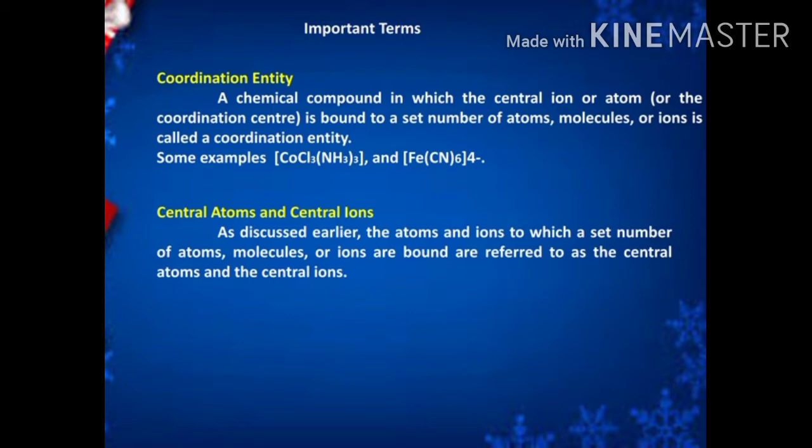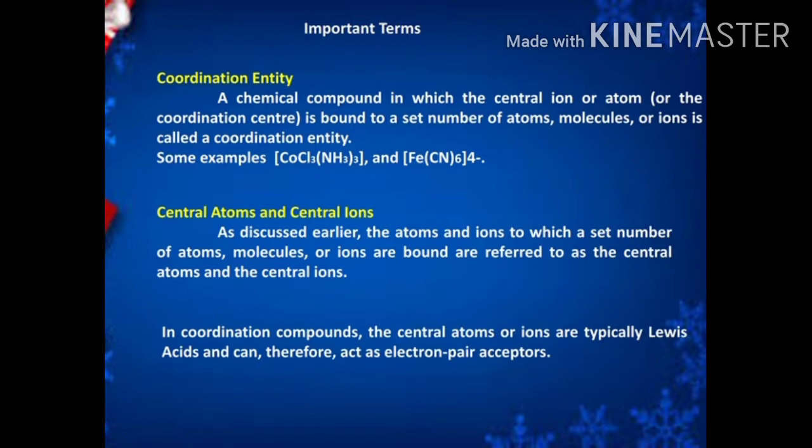A coordination sphere consists of the central metal atom as well as ligands. The central metal atom means the atom or ion to which a set number of atoms, molecules or ions are bonded. In coordination compounds, the central atom or ion acts as a Lewis acid, that means an electron pair acceptor, so it normally carries a positive charge.